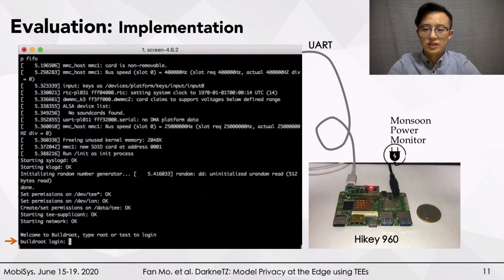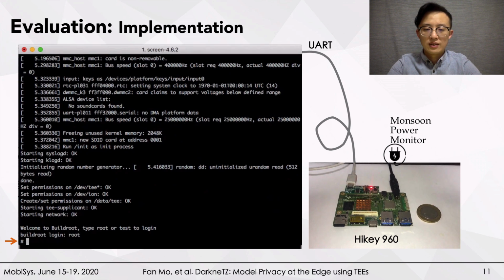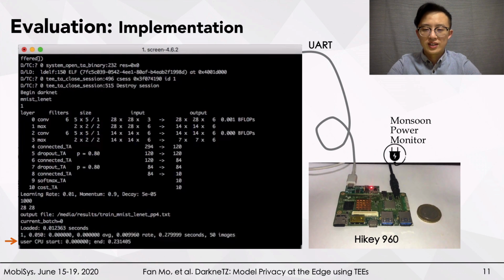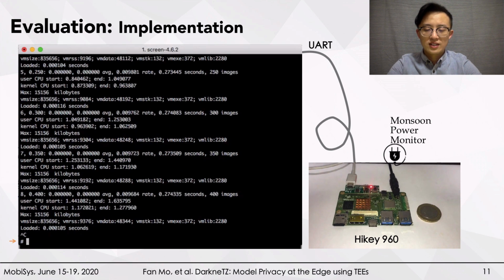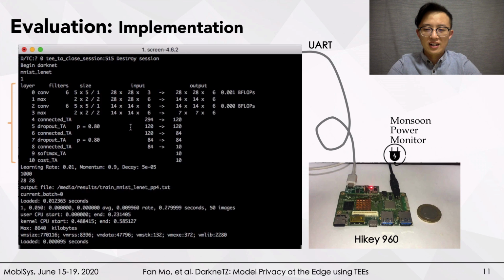This is a simple demonstration showing how our implementation works. We run DarkneTZ on a HiKey board. In this terminal, I type a root command in order to have access to the TEE. Then I run DarkneTZ to train a classifier on a mixed dataset, and the first 4 layers are in the REE and the others are in the TEE. Now it is running, and those lines show the system performance for one batch of data. As you can see here, the first several layers are in the REE, and the last layers, which have TA at the end, are in the TEE.